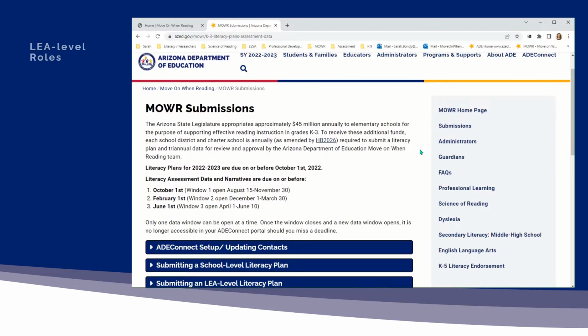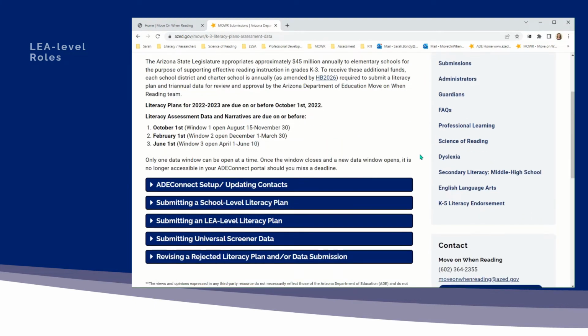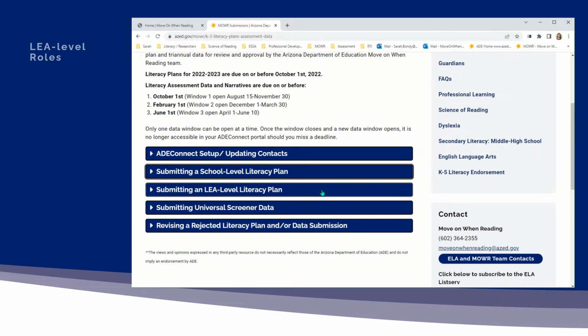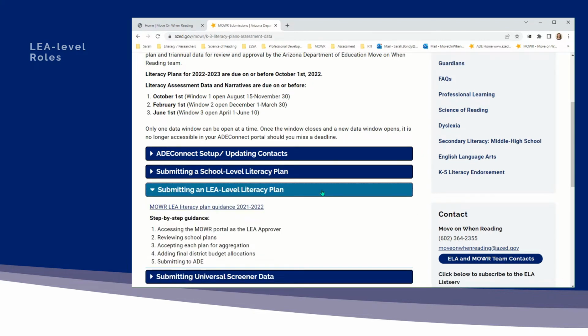Submitting a school-level literacy plan and literacy assessment data is the first step in a multi-step process. School approvers should watch the videos in this series directly aligned with that first step process. LEA approvers will then access the Move On When Reading portal as the LEA approver, review all school plans, accept each plan for aggregation, add final budget allocations, and submit to the ADE.